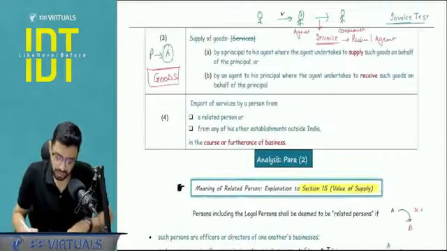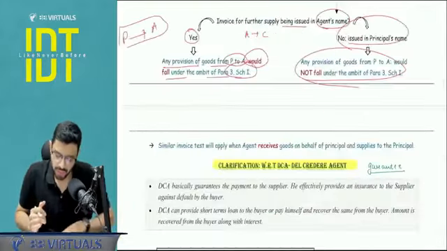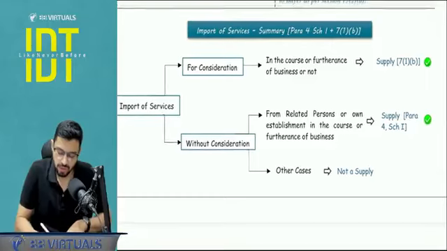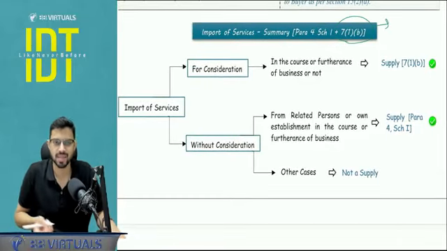Okay. Next is your paragraph number 4. In paragraph number 4, it talks about the import of service. So what we will do instead is a summary diagram that will link this particular paragraph number 4 with 7.1(b). What was 7.1(b) that we covered? That when there is an import of service and there is a consideration, the business test is irrelevant.